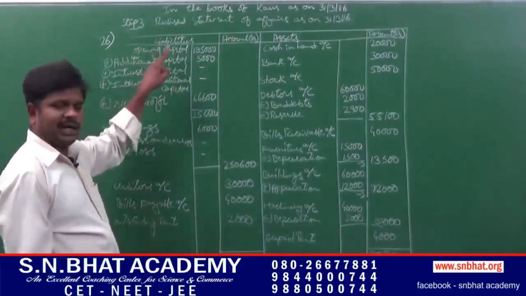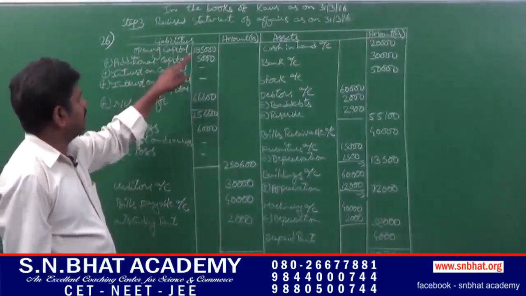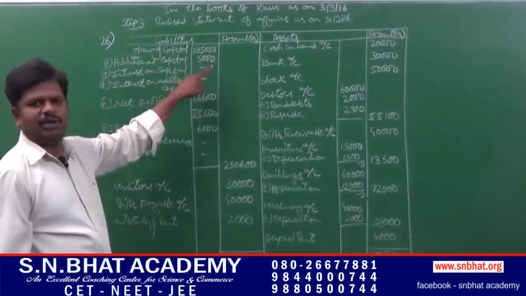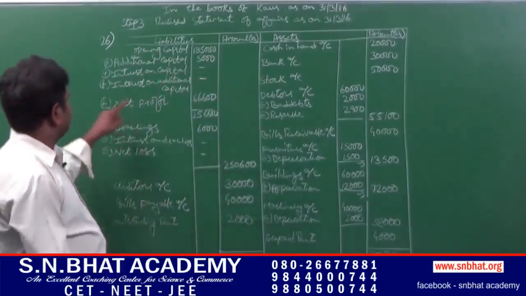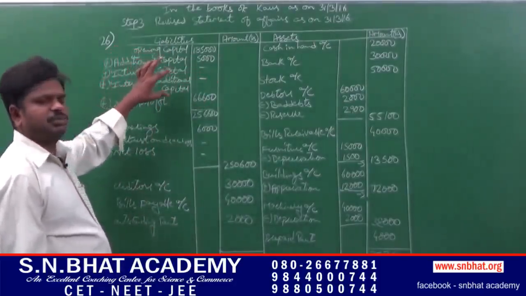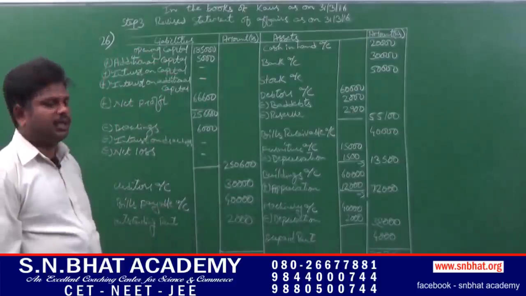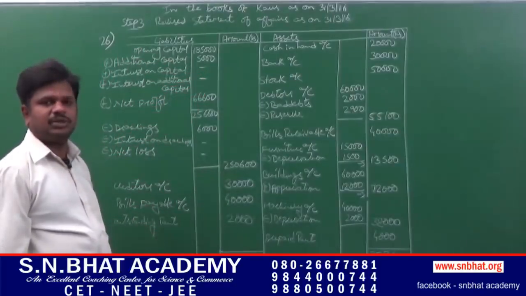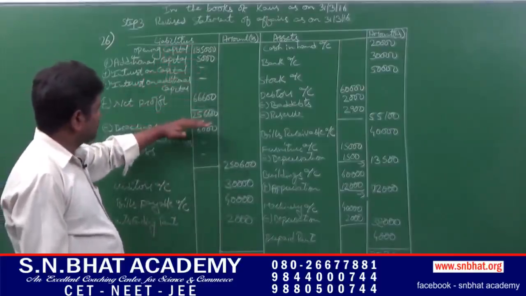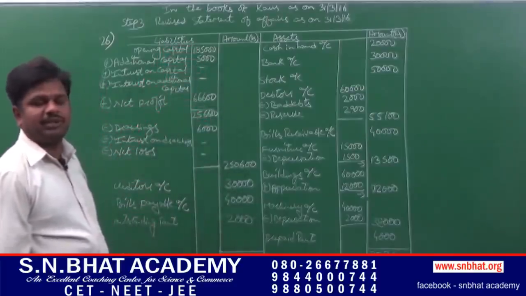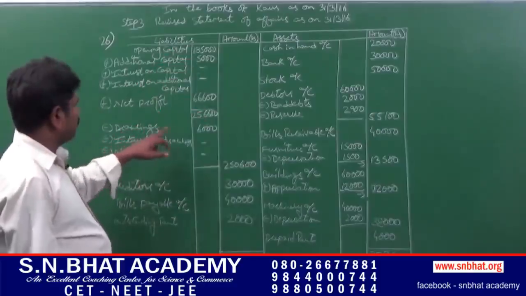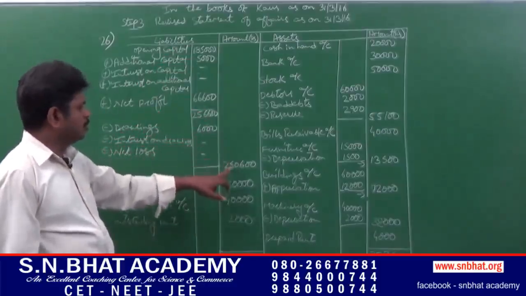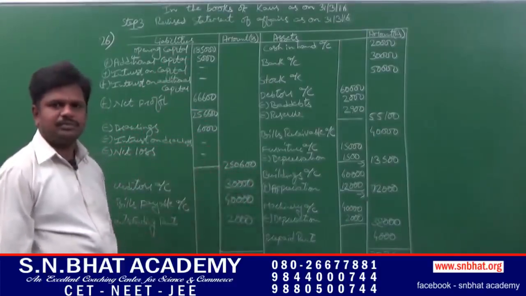Here opening capital we had calculated in the first step, that is 1,85,000, plus additional capital 5,000 they had given in the adjustment. Next, they had not given any adjustment related to interest on capital. So, next, net profit 66,600. Total of all this comes to rupees 2,56,600, minus drawings 6,000. It comes to rupees 2,50,600.